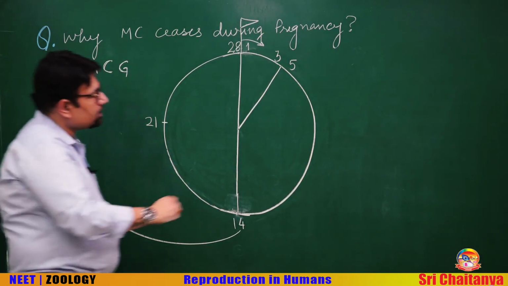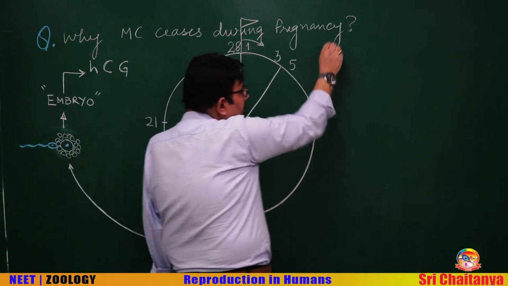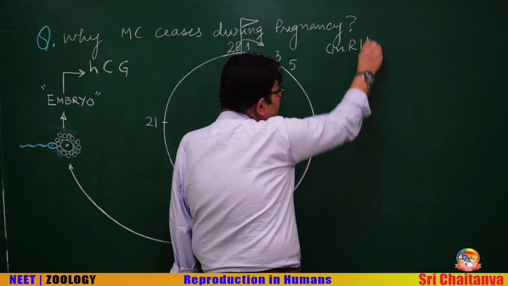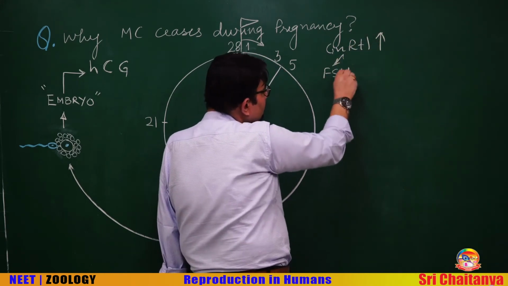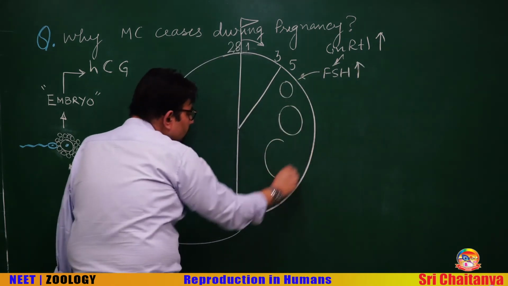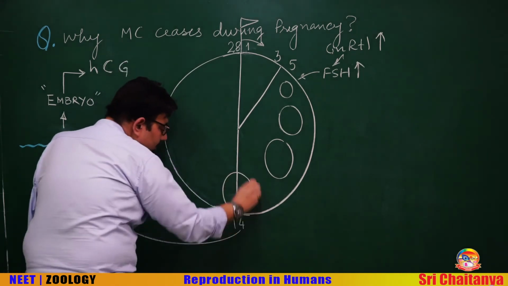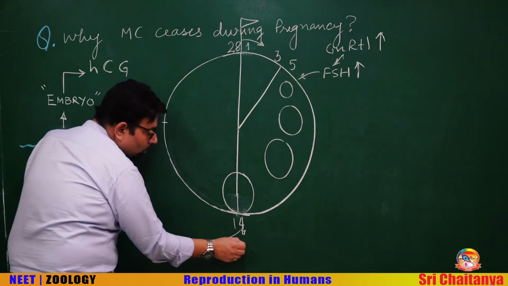Try to understand. Again, the beginning is the same. GnRH causes the release of follicle stimulating hormone. This causes the growth of the follicle and the ovulation. On the 14th day approximately, there is ovulation.